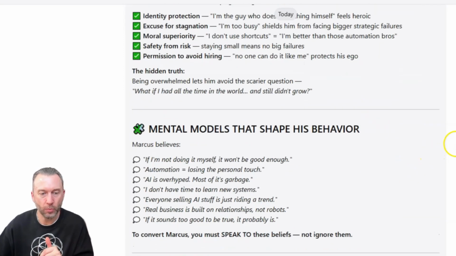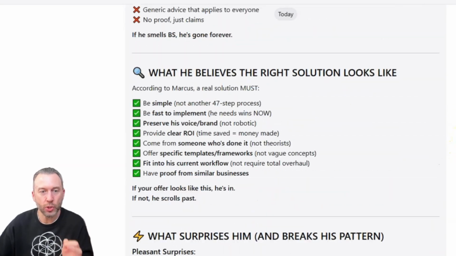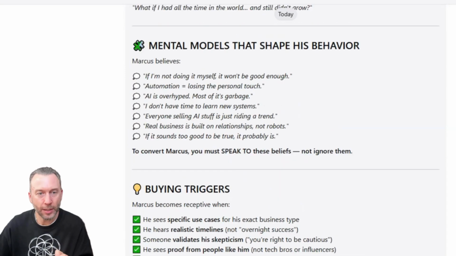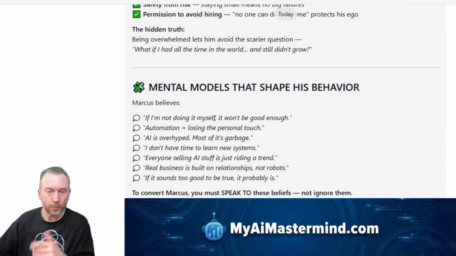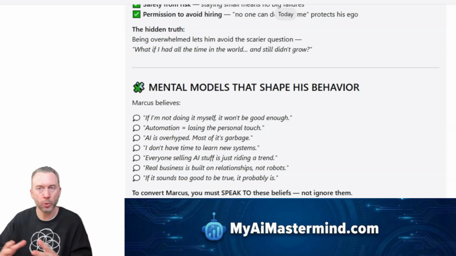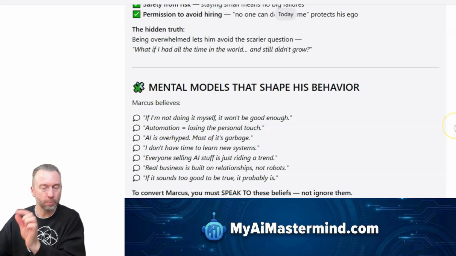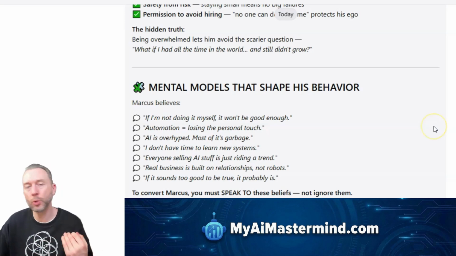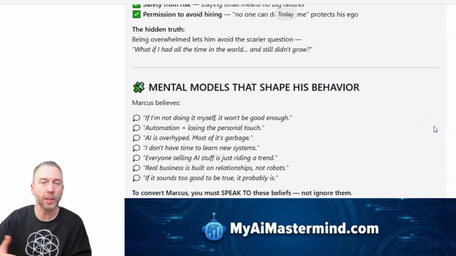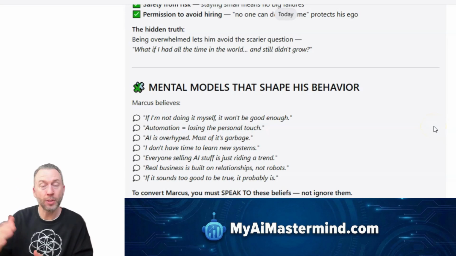So there's a really powerful, and look, it just keeps going. There's so many powerful gold nuggets in here. I'm not going to go into all of them because you'll be able to use this for yourself or your own business. But if you are in that space, whether you're a solopreneur, whether you have some team members or whatever, you can see whether this ideal customer profile fits you exactly or similar, you can see how this is very, very powerful and effective, that you can use this type of information to then create more compelling content because now you're speaking to their pain points or their desired outcome.